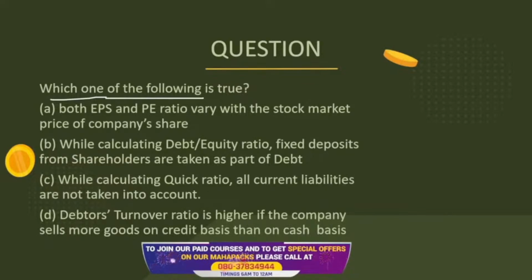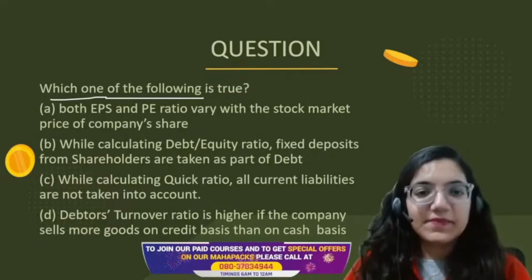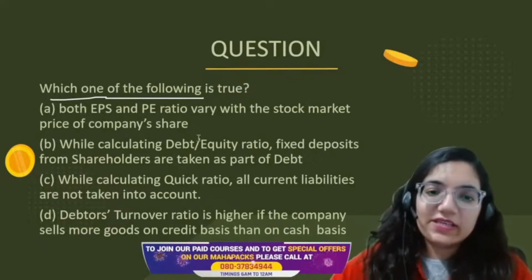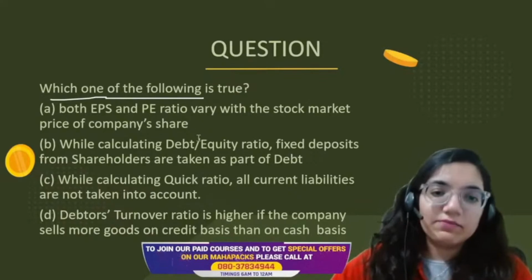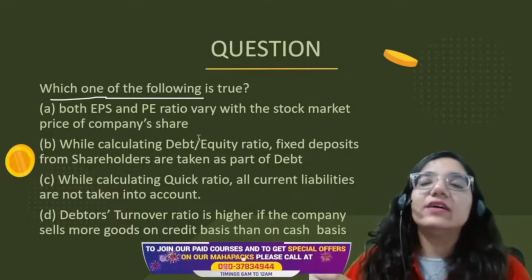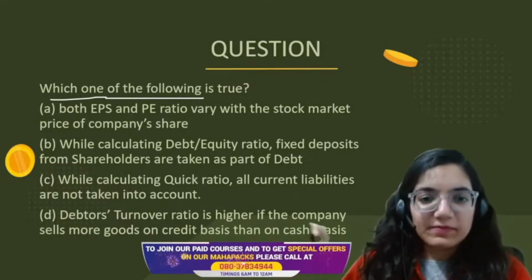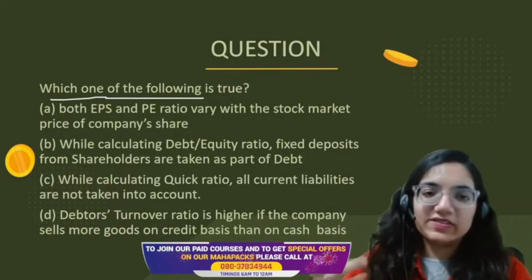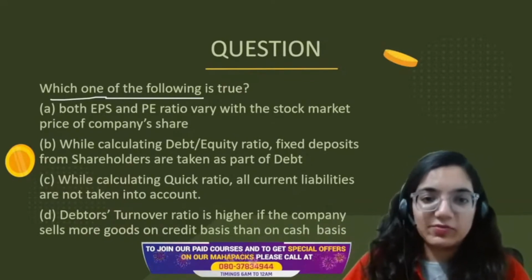So what would be the answer in this case, everyone? Let's look at it. Both EPS and PE ratio vary with the stock market? They are based upon market price, and are called market test ratios. But EPS is not based upon the market. PE ratio is based upon the market.